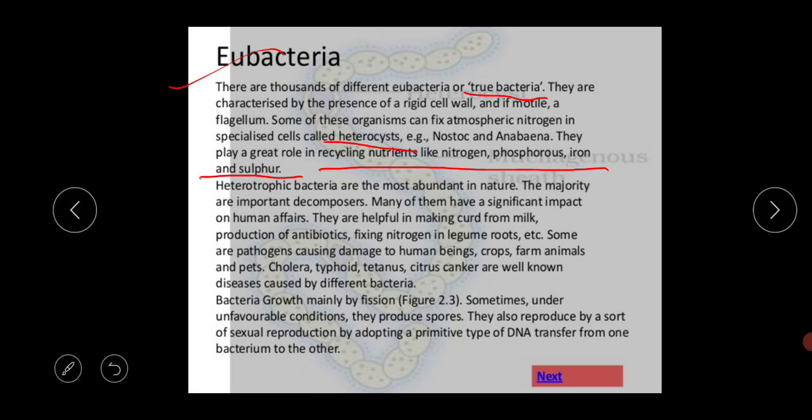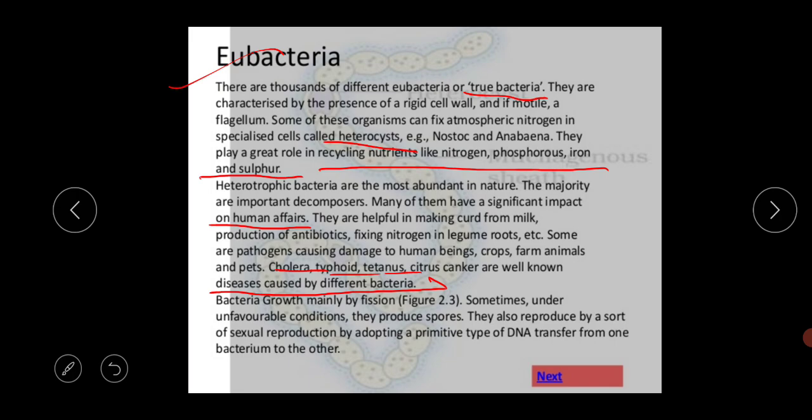They play a great role in recycling nutrients like nitrogen, phosphorus, iron and sulfur. Heterotrophic bacteria are the most abundant in nature. The majority are important decomposers also. Thus many of them have significant impact on human affairs. They are helpful in making curd from milk, production of antibiotics, fixing nitrogen in legume roots, etc. Some are pathogens causing damage to human beings, crops, farm animals and pets. Cholera, typhoid, tetanus, citrus canker are well-known diseases caused by different bacteria.